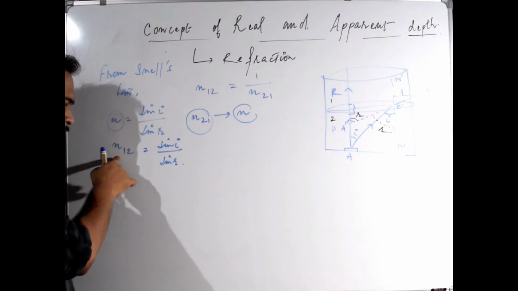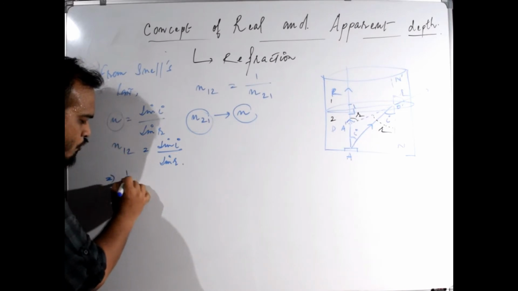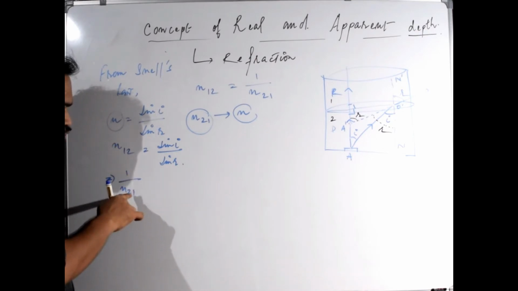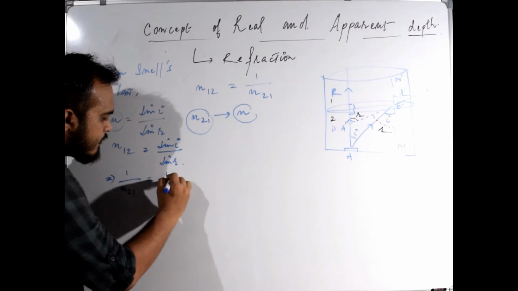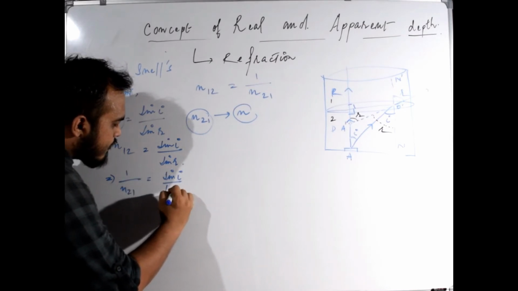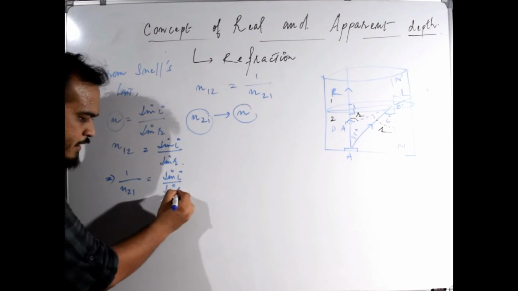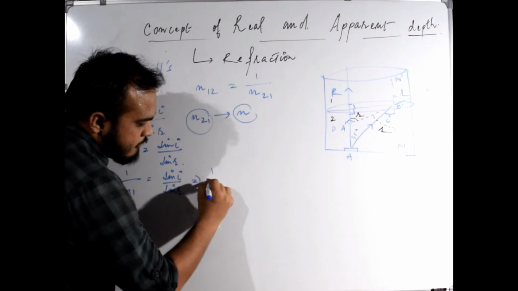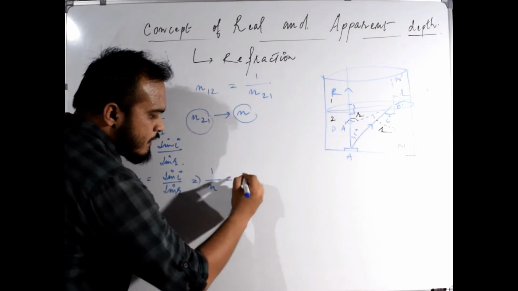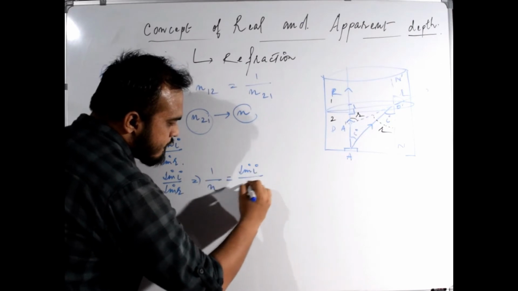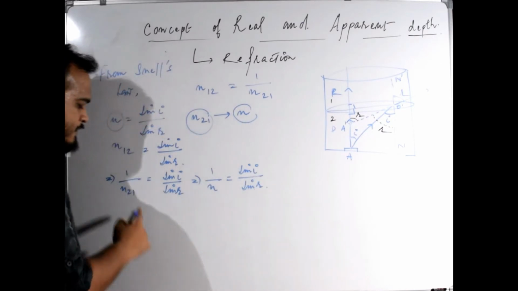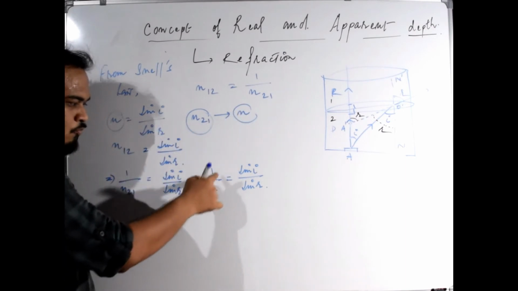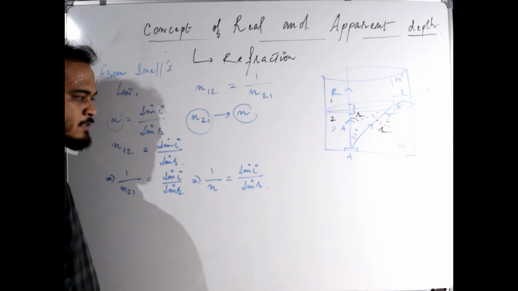So how can we write n12? n12 can be written as 1 by n21, which is equal to sine i divided by sine r. This implies, because we have considered n21 to be n, that 1 by n is equal to sine i divided by sine r.